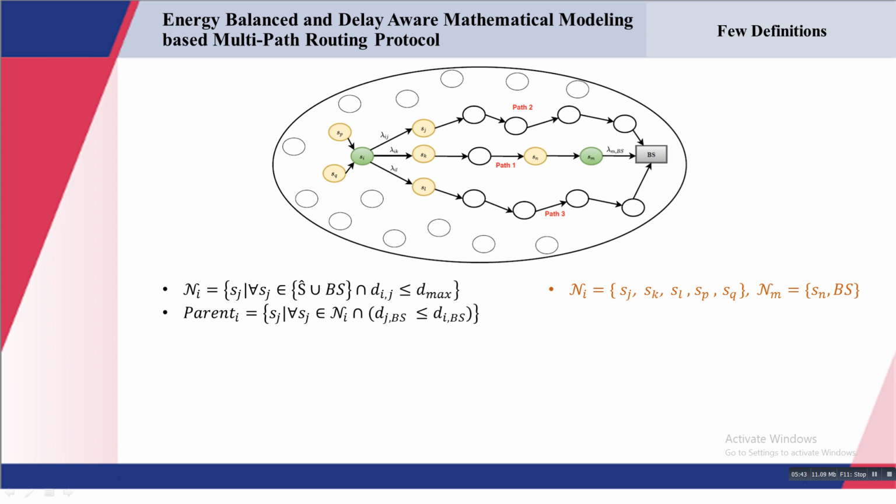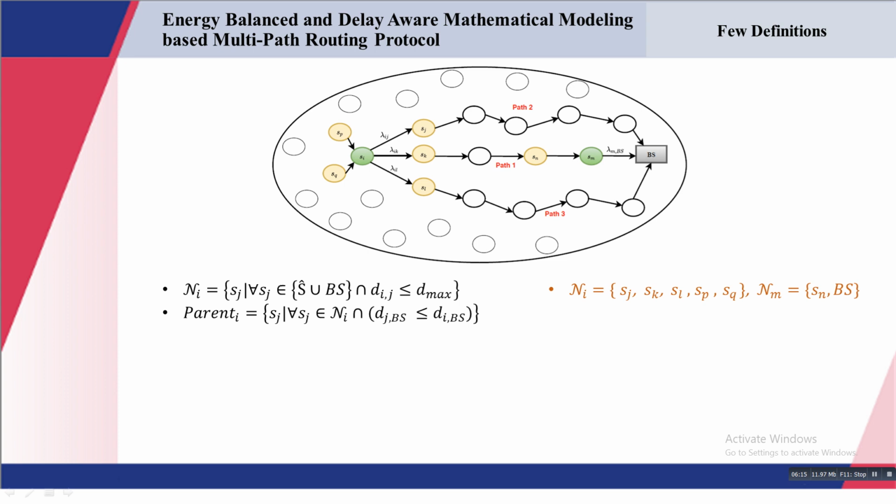What this equation says is that, firstly, the parent set corresponding to the ith node will include only those sensor nodes sj that satisfy two conditions: it should lie in the neighbor list of the ith node, and the distance between the jth node and the base station should be less than or equal to the distance between the ith node and the base station.